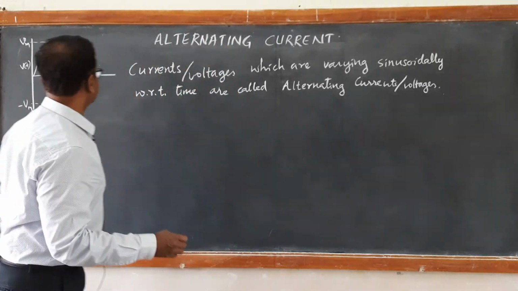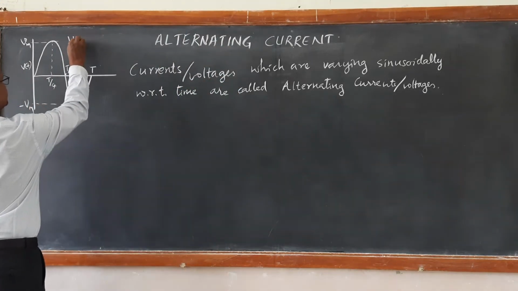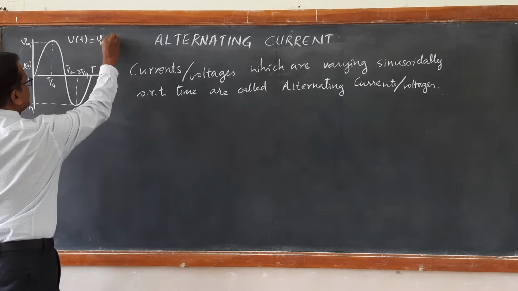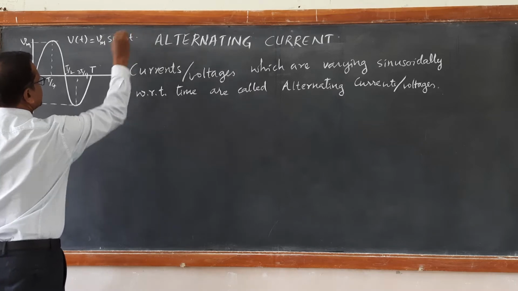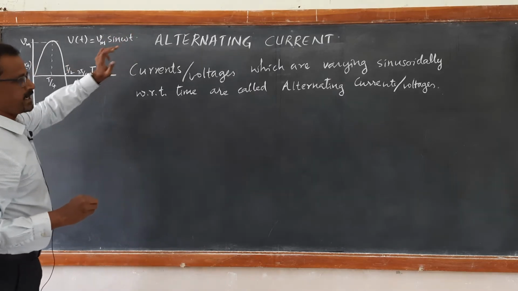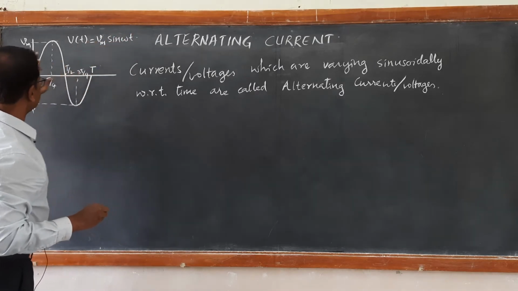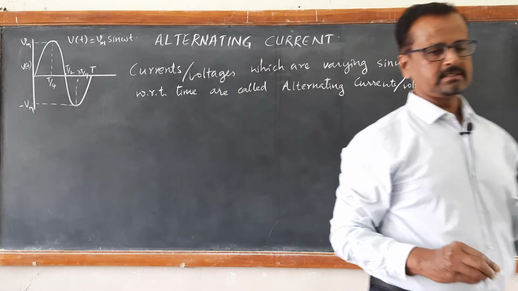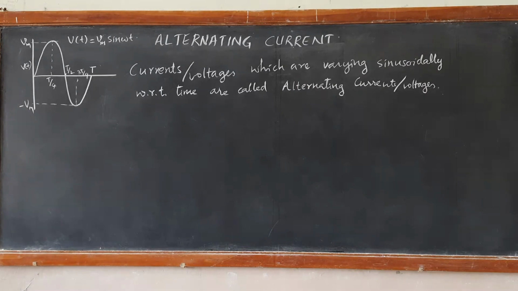We got the equation for this: V as a function of time t equals Vm sin omega t. So it is a sine function of time t. It varies between plus Vm and minus Vm. Such voltages and similar currents are called alternating voltages and alternating currents.